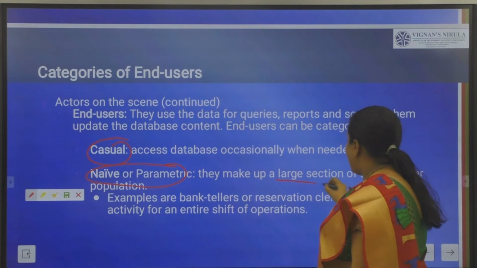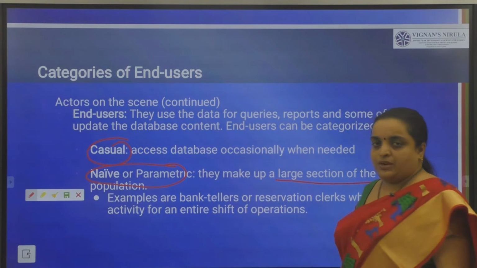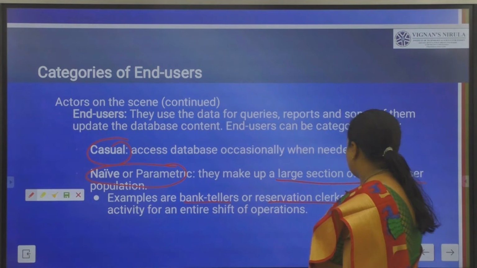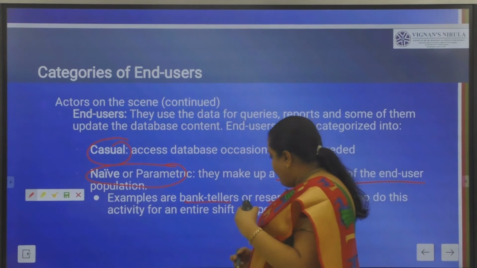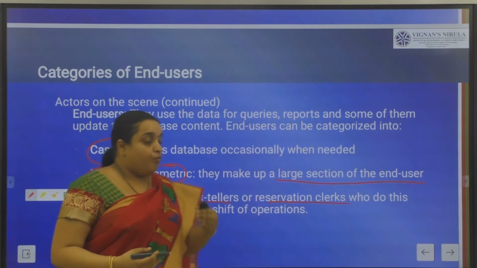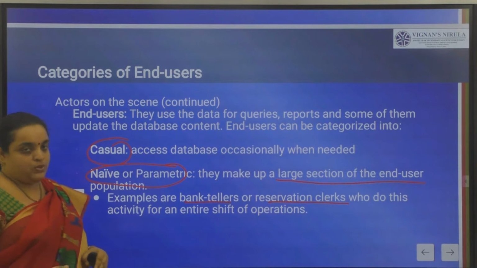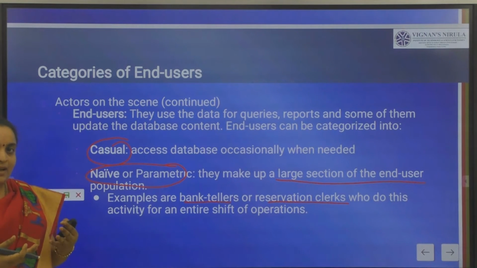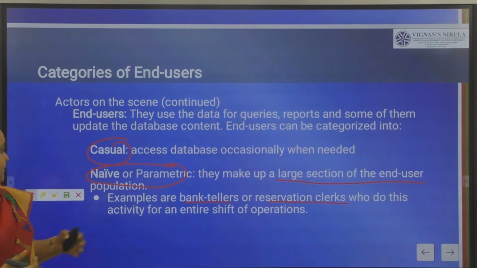They make up a large section of the end user population. The best example is a bank teller or reservation clerk, who does this activity for an entire shift, morning to evening. We call them naive users. So the end user is nothing but the one who is using and querying your database. Those are casual users and naive users.